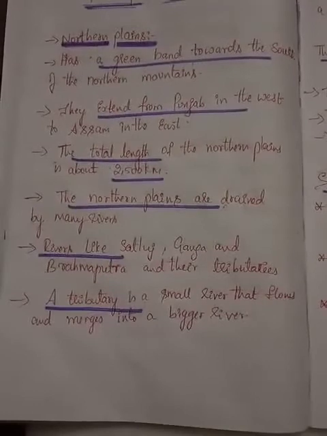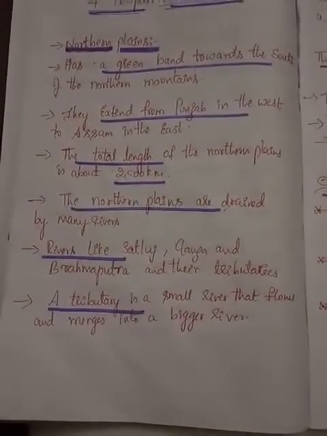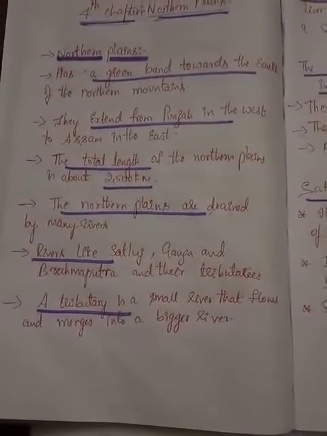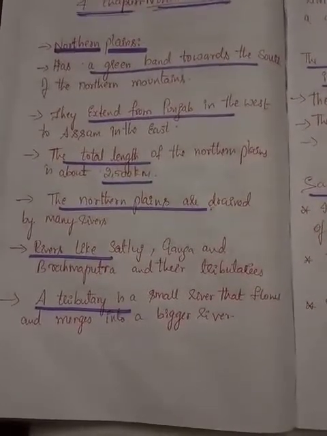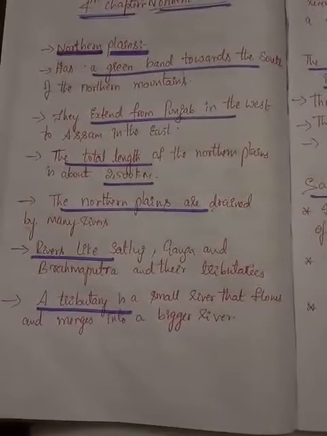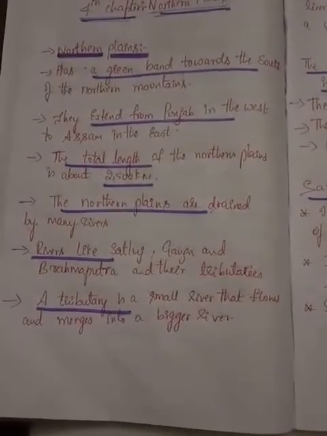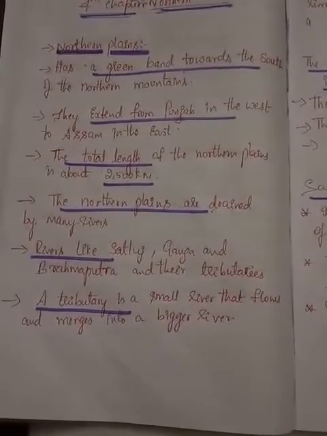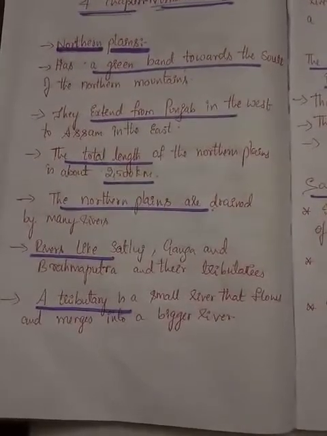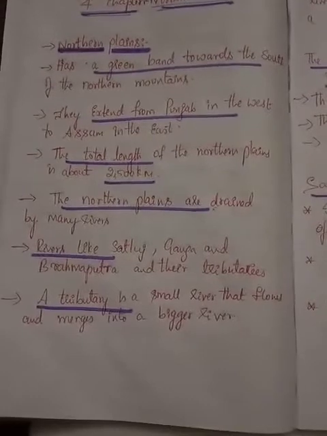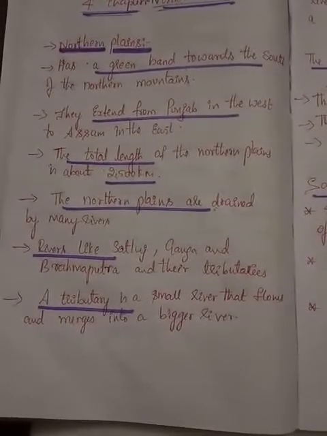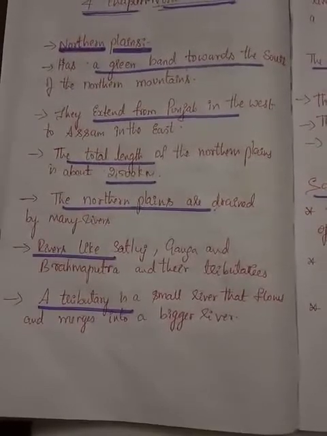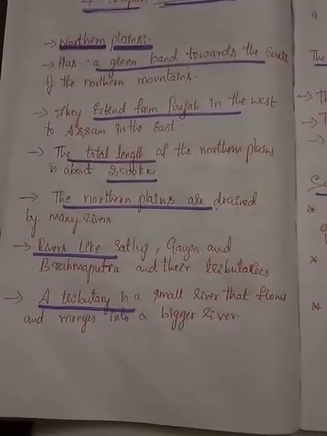The northern plains are drained by many rivers, which originate in the mountains, and they bring along with them silt, sand, stones, and clay. All these are deposited as sediments on the banks of the rivers, and thereby make the land very fertile, which is helpful for agriculture.